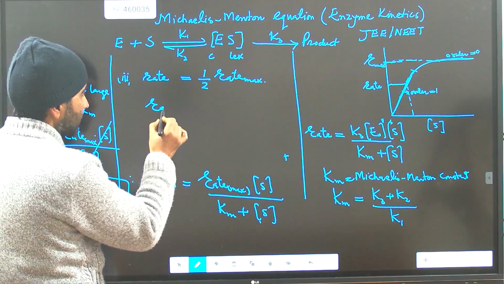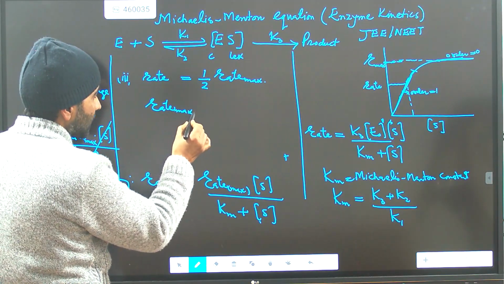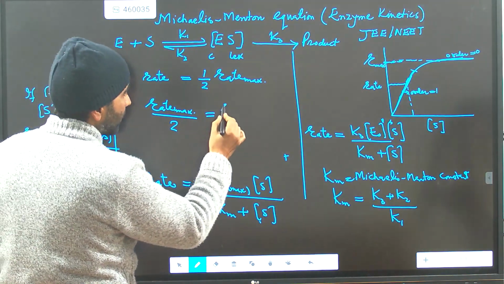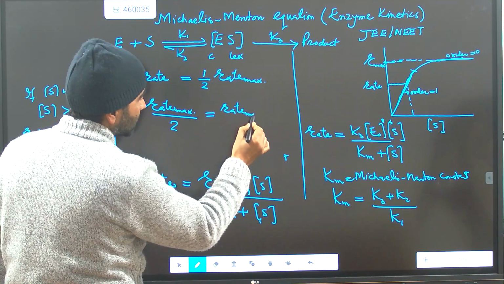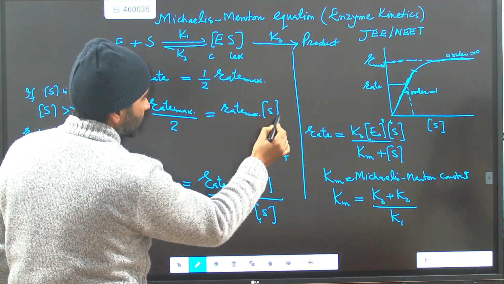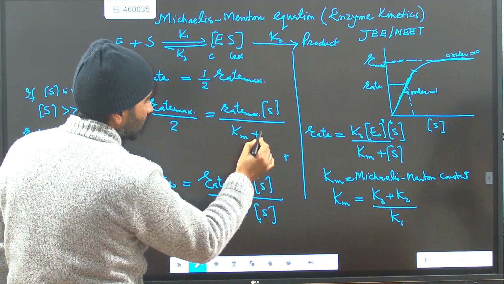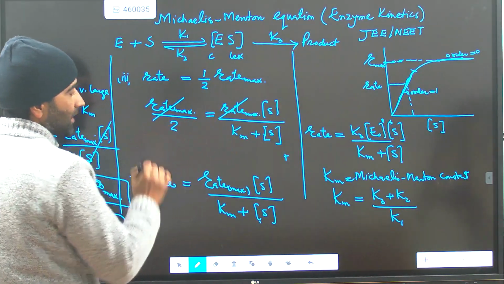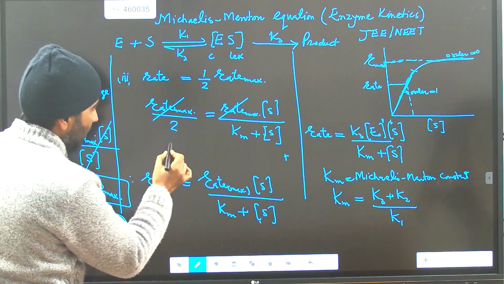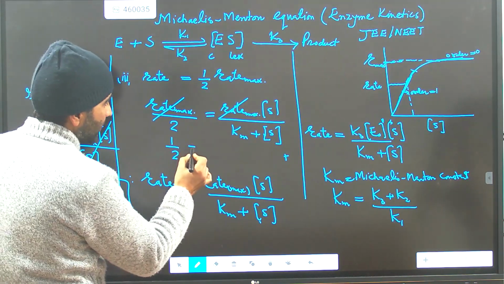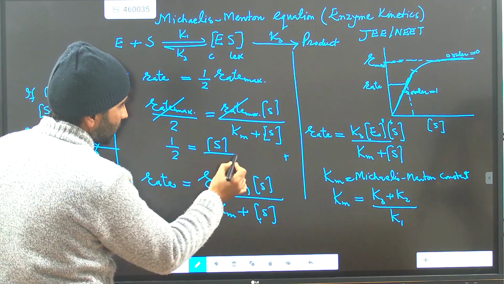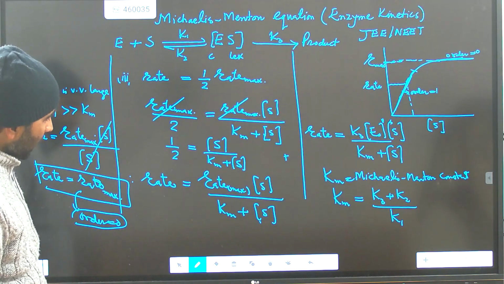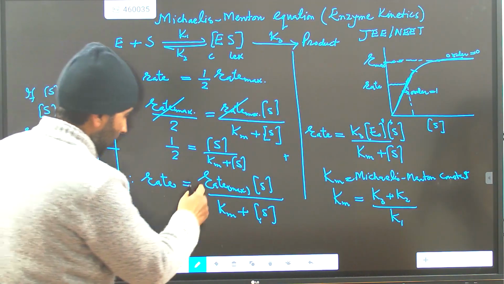Now we will substitute this here and see what conclusion comes out. That will be rate maximum divided by 2, 1/2 of rate, equal to rate maximum into substrate concentration divided by Km plus substrate concentration. And we'll see rate max and rate max will cancel out, and this will be 1/2 equal to substrate concentration divided by Km plus substrate concentration.